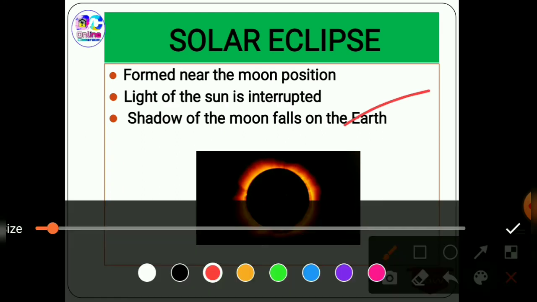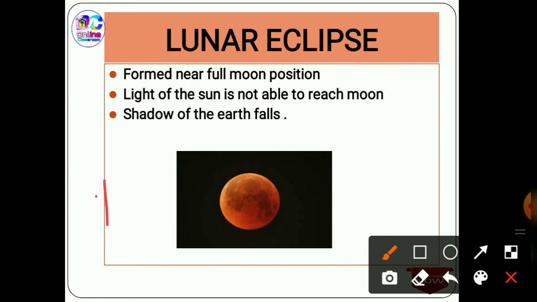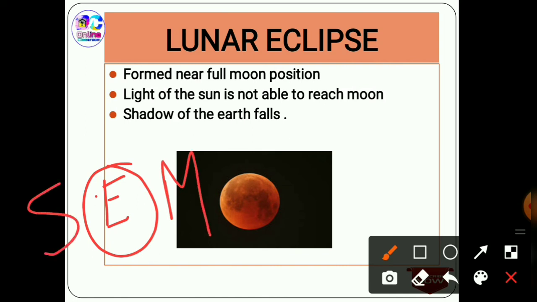The lunar eclipse is formed when the earth is in the middle. So I'm representing earth as E, moon as M, and S as the sun. The light of the sun is not able to reach the moon, and the shadow of the earth falls. These are the two important concepts.